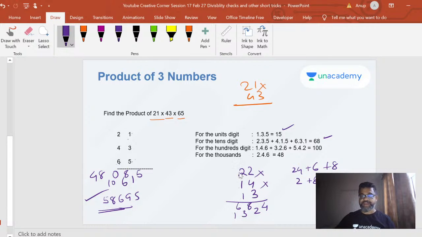And then how do I get my thousands place? I multiply all this together. 2 into 1 into 1, which is a 2. So my answer is 3. This one goes here, 3. This becomes a 9, and you have one more thing to carry. So basically this will become a 0, and this will become a 1, and this is a 4, right? So this is your answer, 3104.